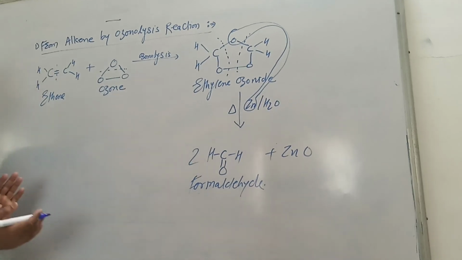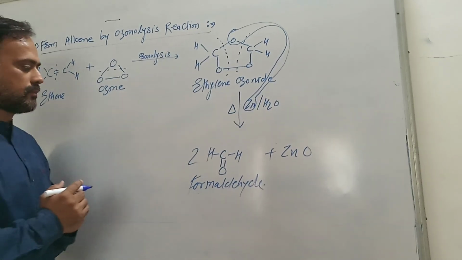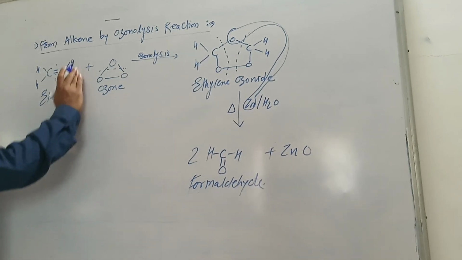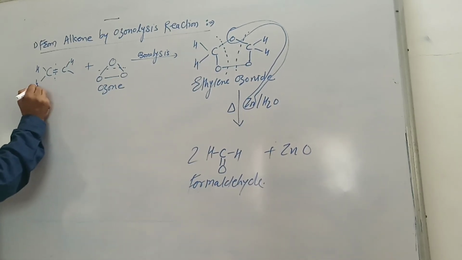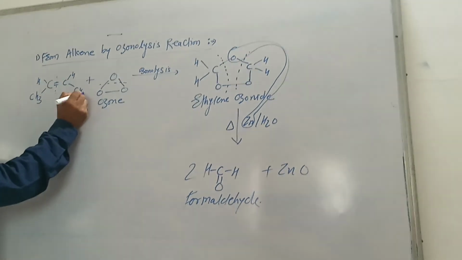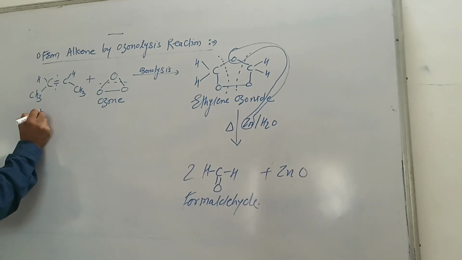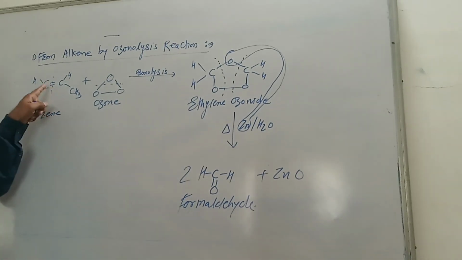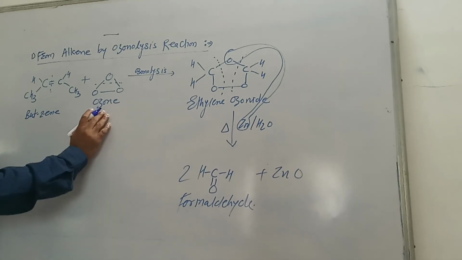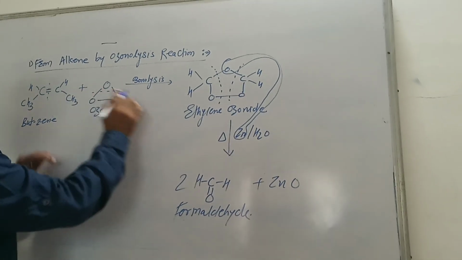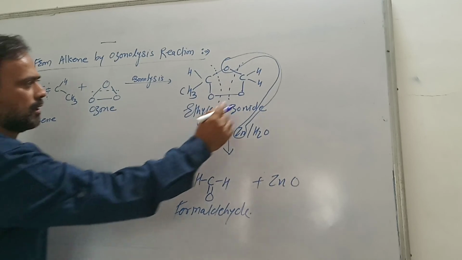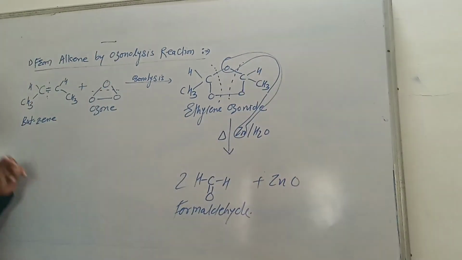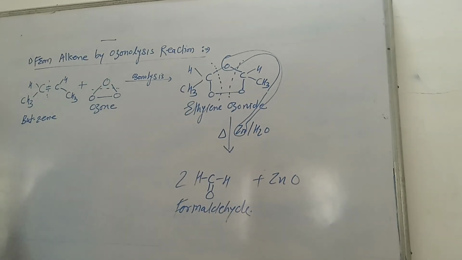Now we want to prepare acetaldehyde. If we want to prepare acetaldehyde, when butene, that is beta butylene, is reacted with ozone, ozonolysis takes place and an intermediate product is obtained, that is butylene ozonide.